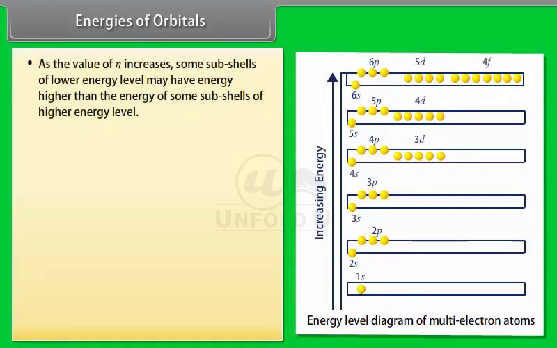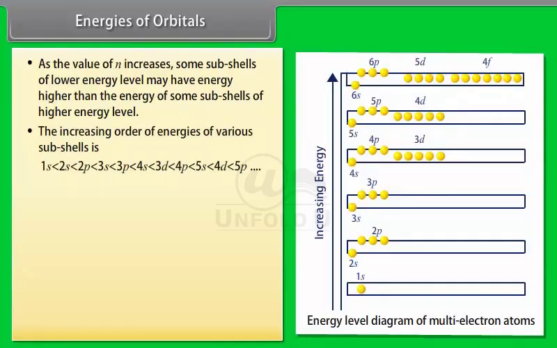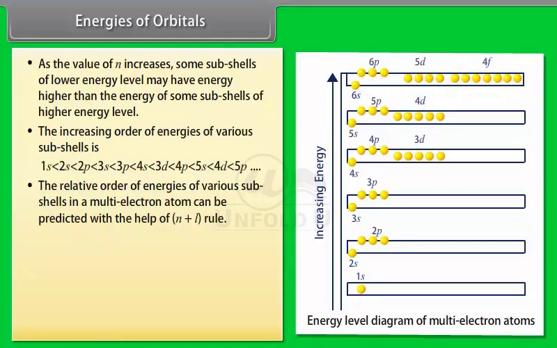Number 3. As the value of n increases, some subshells of lower energy level may have energy higher than the energy of some subshells of higher energy level. Number 4. The increasing order of energies of various subshells is: the relative order of energies of various subshells in a multi-electron atom can be predicted with the help of the n plus l rule.